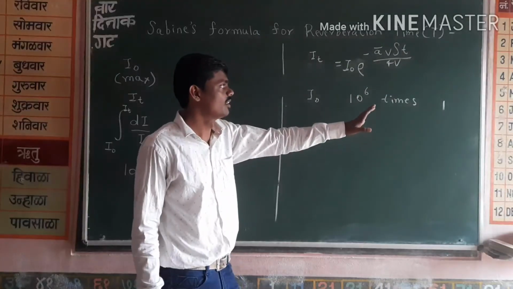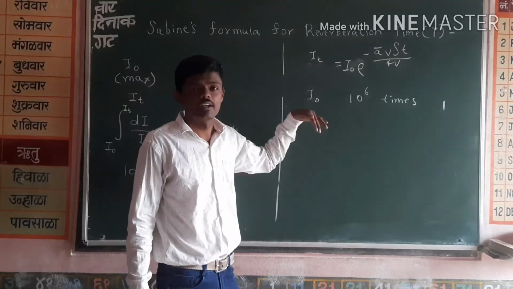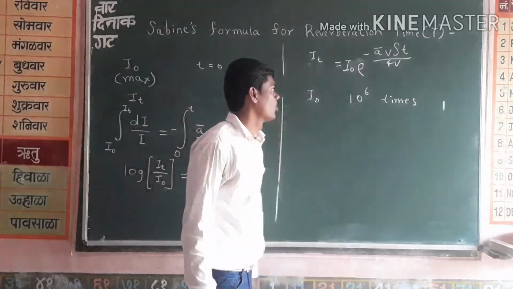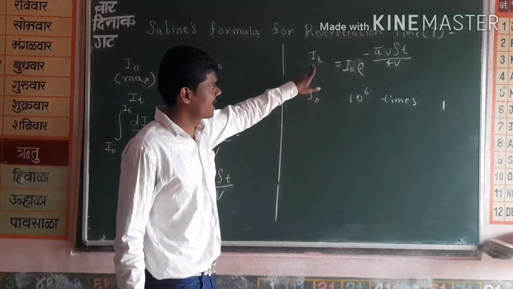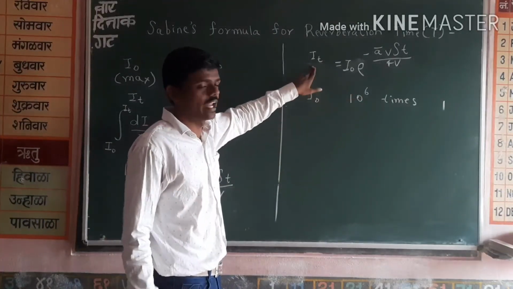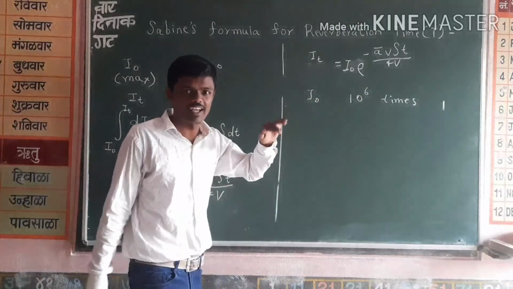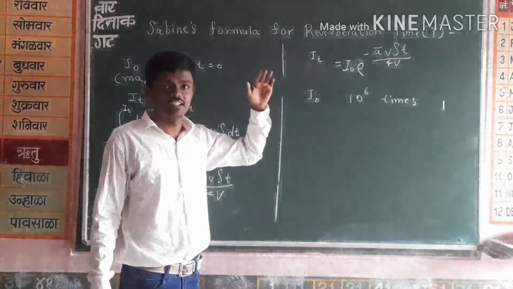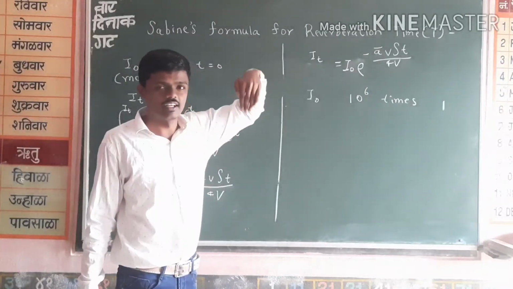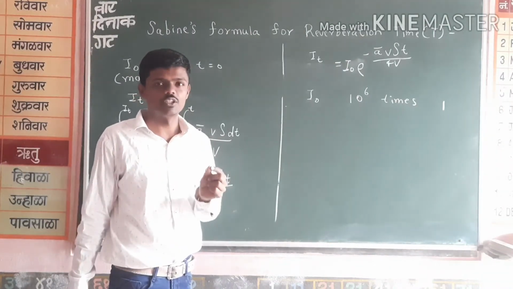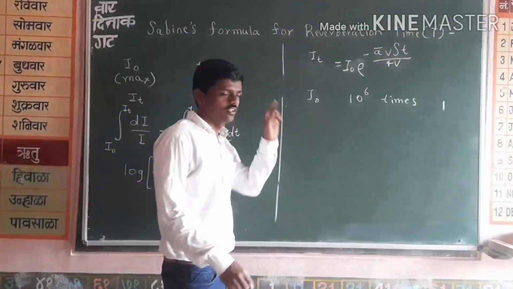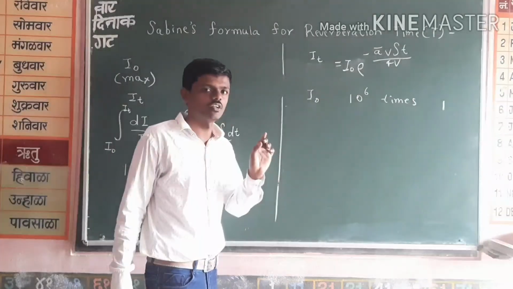So this I naught is 10 raised to 6 times the audibility of a human ear. Now we are taking this audibility as the later time. Because we know in a hall the maximum intensity at some point is I max. Then when the source stops, it will decrease gradually and reach the audibility limit. So I_t is the audibility limit. This time difference is the reverberation time.